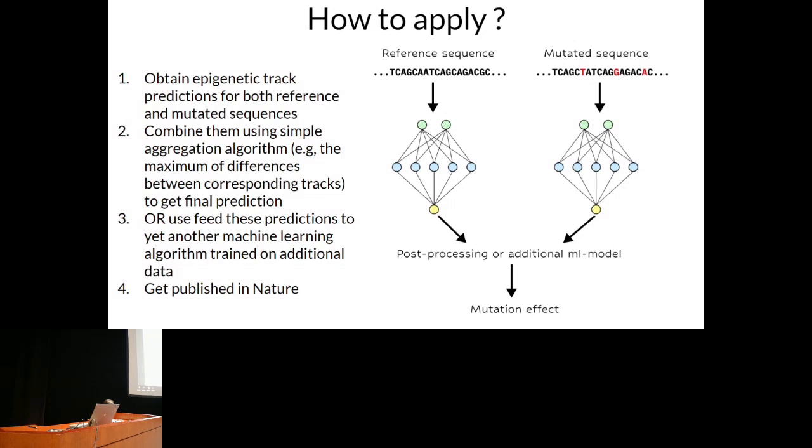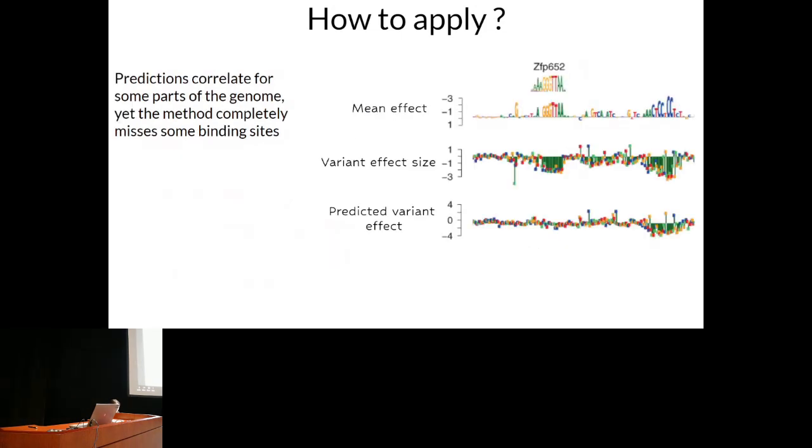Also, a possible solution is to train an additional model, like lasso regression or random forest, to predict final expression given the epigenetic track predictions. After that, you can be published in Nature, and there are papers in Nature on that.